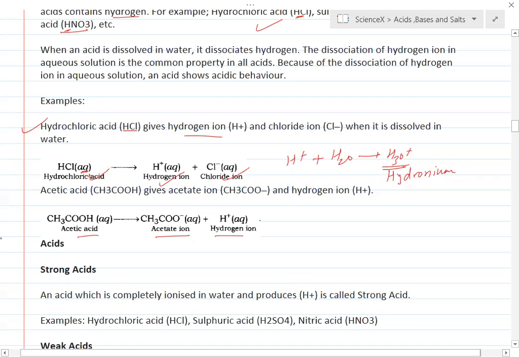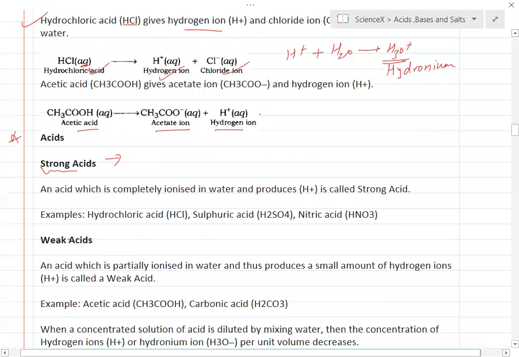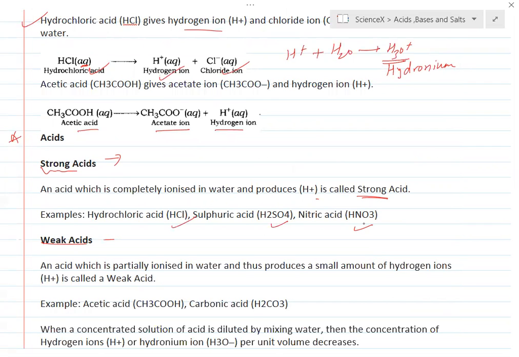Another classification of acids is strong acid and weak acid. A strong acid is an acid which is completely ionized in water and produces H+. Examples are HCl, H2SO4, HNO3. These acids completely dissociate into ions, whereas weak acids only partially ionize in water. They partially dissociate into ions.